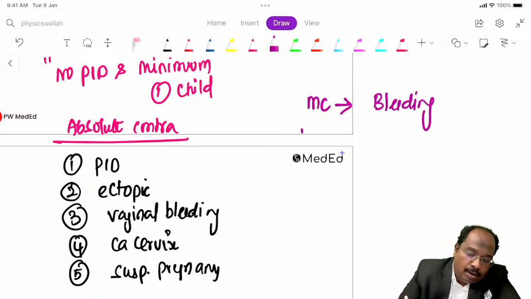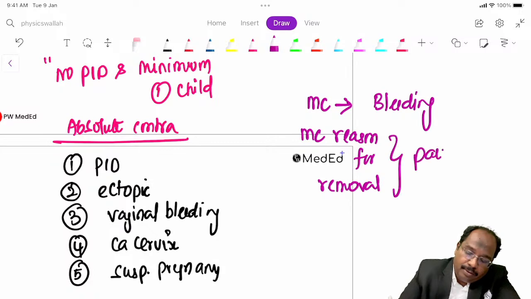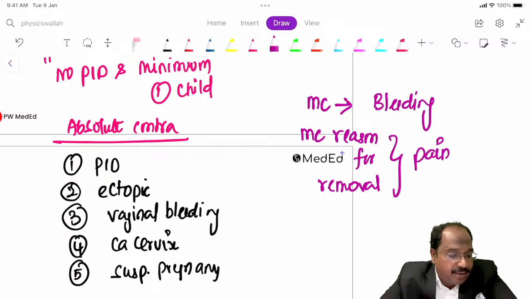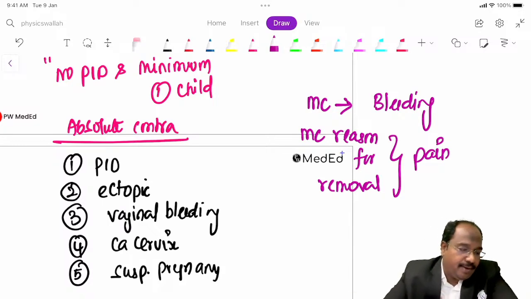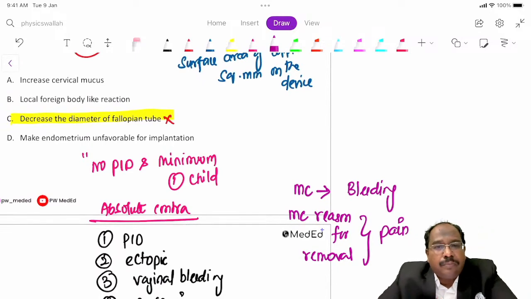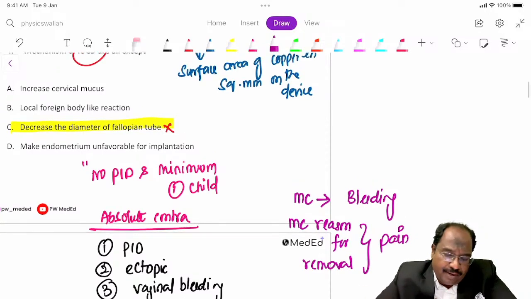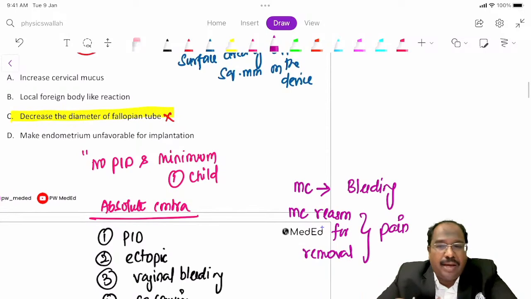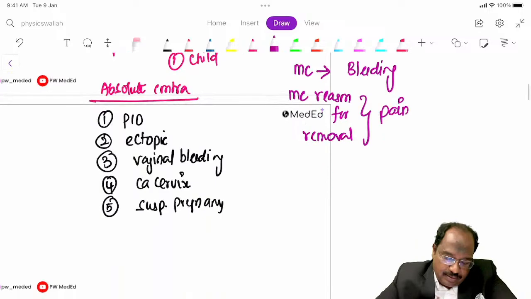The most common reason for removal is pain. So according to Park, the side effect is bleeding, and the most common reason for removal is pain. We have seen about IUCD. Next, we'll go to the next question.